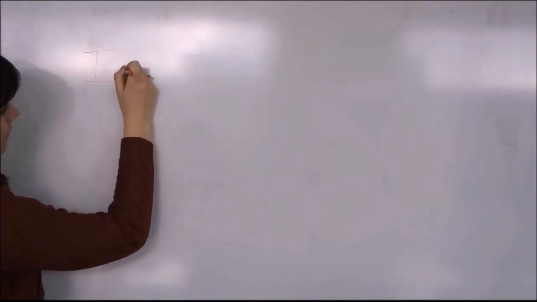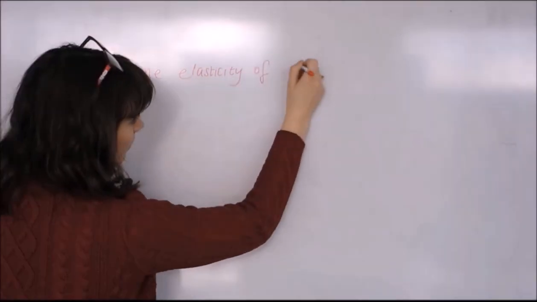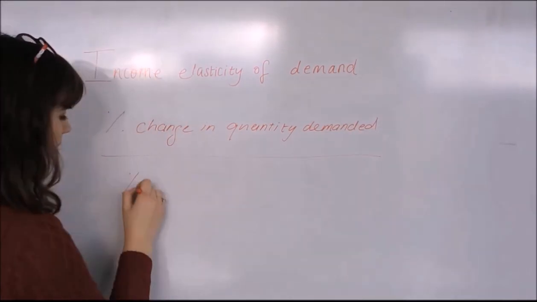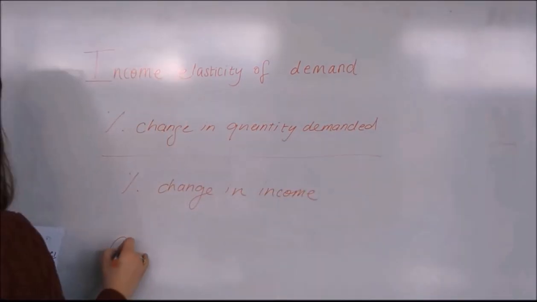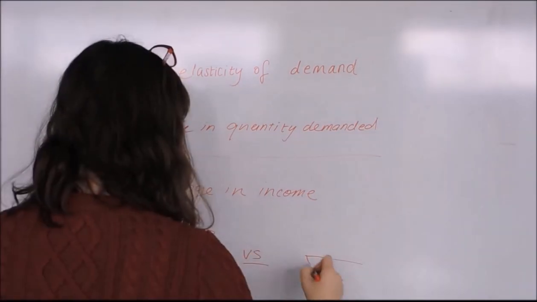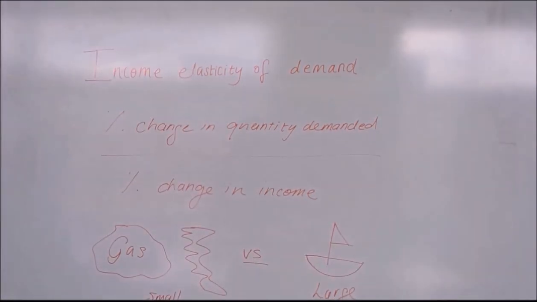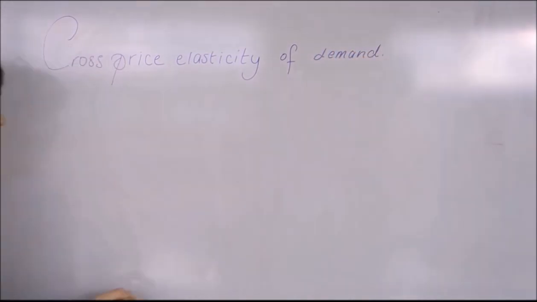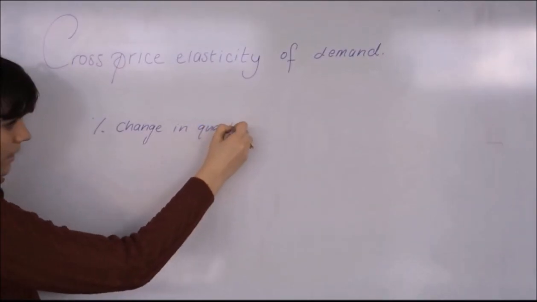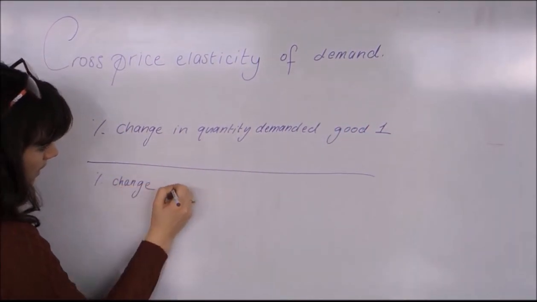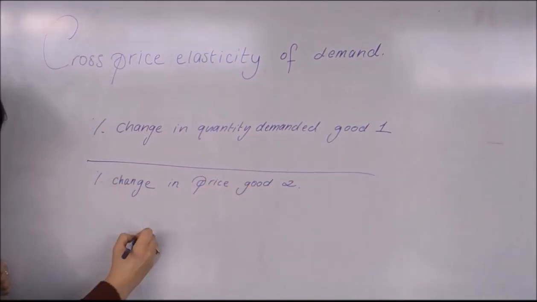In some cases, the quantity demanded of a good changes as consumers' income changes. In order to calculate this, you divide the percentage change in quantity demanded by the percentage change in income. Necessities have a very small income elasticity, whereas luxuries have a very large income elasticity. Cross-price elasticity is how the quantity demand of one good changes as the price of another good changes. This is calculated by dividing the percentage change in quantity demanded of good 1 by the percentage change in price of good 2. Whether the cross-price elasticity is positive or negative depends on whether the good is a complement or a substitute.